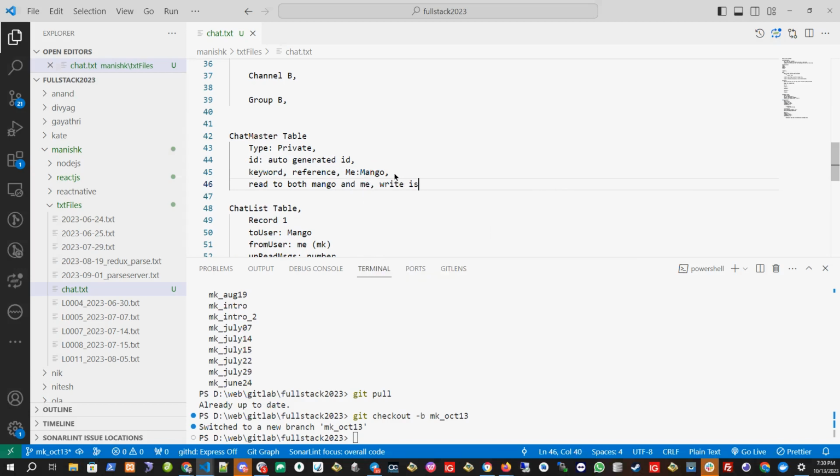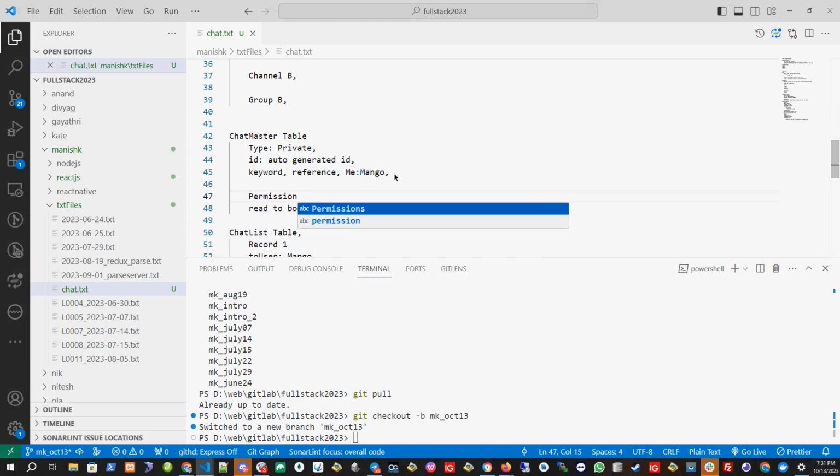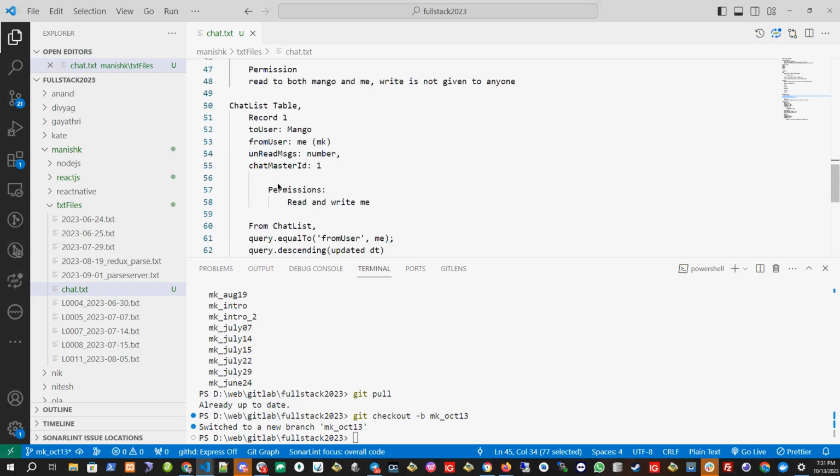But write permission is not given to anyone, because I don't want Mango or me to be able to edit this one. So I will not give write permission to anyone. It will be read permission to both of us so that we can see this master table details if we want to.